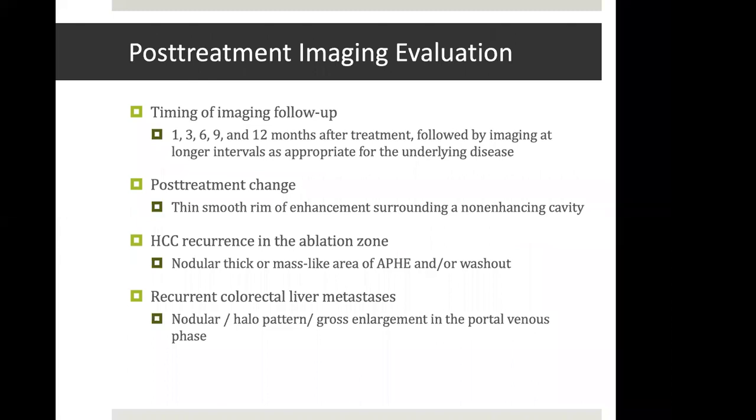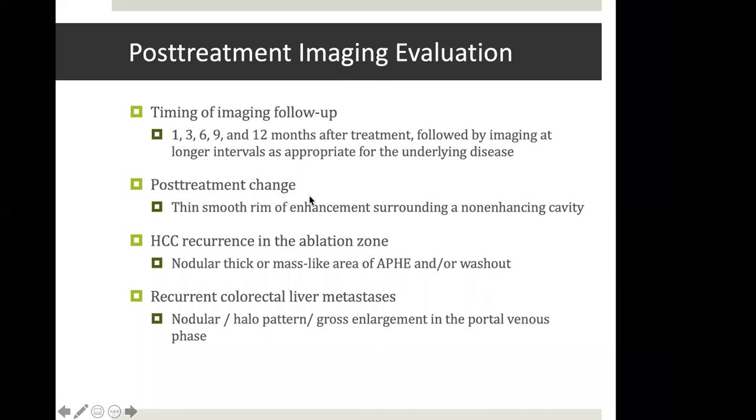Now, once we have successfully treated the lesion, we need to do post-treatment imaging evaluation to assess the tumor response, to look for any complication, and also to look for any residual or recurrent disease. So the timings of these follow-ups may vary according to the different institutions. The standard timings are 1, 3, 6, 9, and 12 months after treatment, after which they can vary according to the presence of disease. We expect some common post-treatment changes.